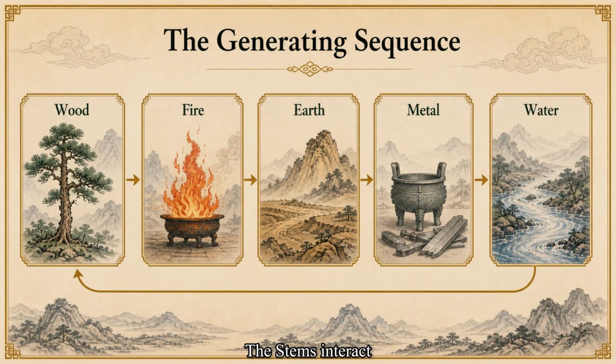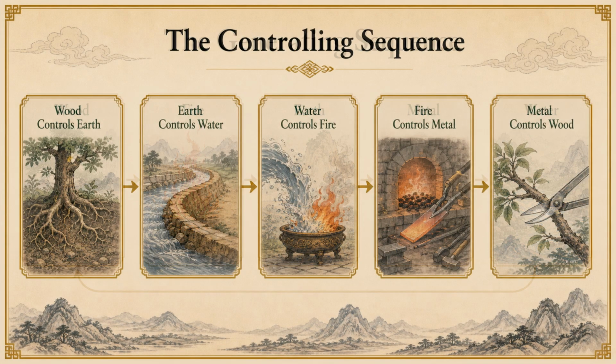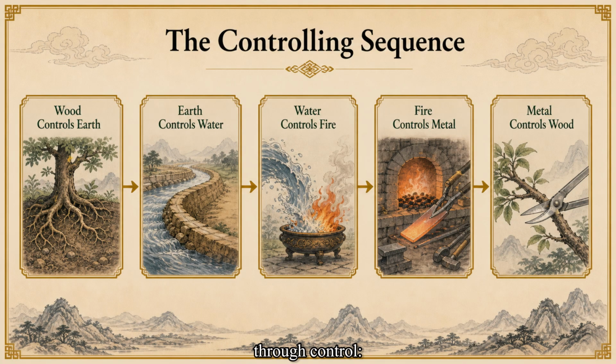The stems interact through the 5-element generating sequence. Wood produces fire, fire produces earth, earth produces metal, metal produces water, and water produces wood. They also interact through control. Wood controls earth, earth controls water, water controls fire, fire controls metal, and metal controls wood.